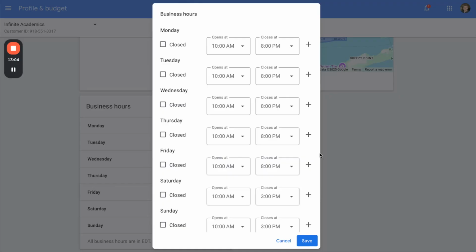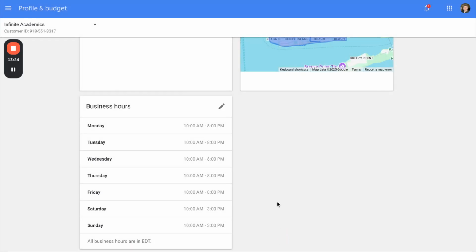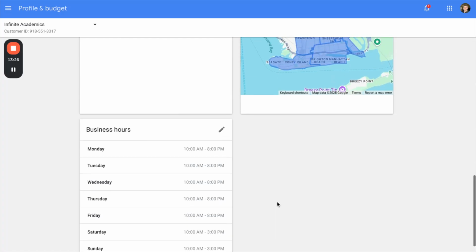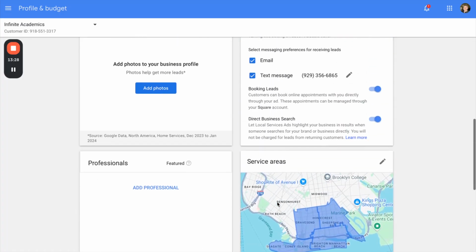Keep in mind, local service ads have an internal ranking system based on how you get leads. Yes, the more money you spend, the more you'll get leads, maybe the more your ad shows, but in terms of actual rankings, it's lead response time. If you are responding to your leads, your messages, your phone calls, your emails faster than anyone else, they're going to continue to serve your ad and show you and get leads.